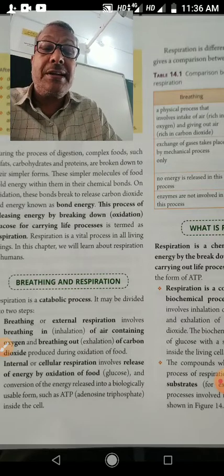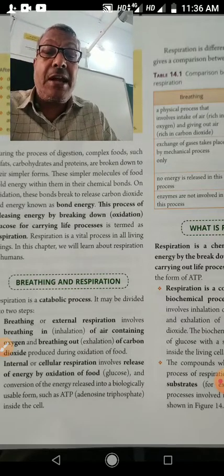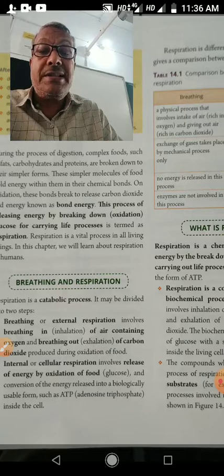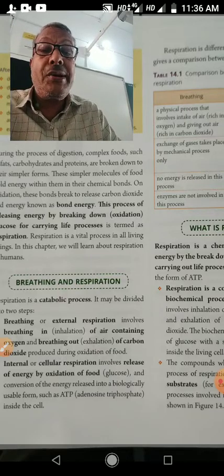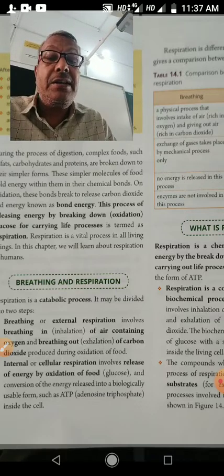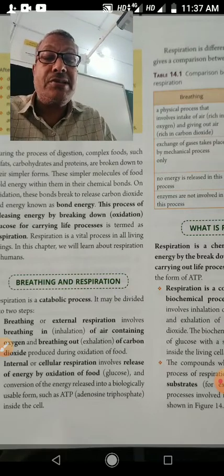Internal respiration is oxidation of food. By the oxidation of food, energy is released in the form of ATP, adenosine triphosphate. It is the currency of energy. So this is the cellular respiration or internal respiration. In cellular or internal respiration, energy is released by the oxidation of glucose in the form of ATP.